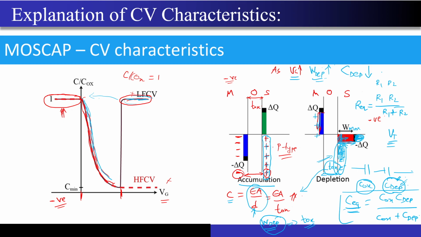But any doubts till this point? Is it clear why the capacitance went to the same value as that of the accumulation region? I just need one confirmation, or else I won't be able to move ahead. Is it clear?